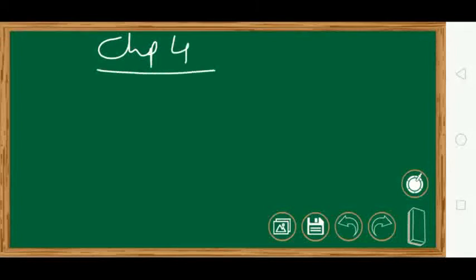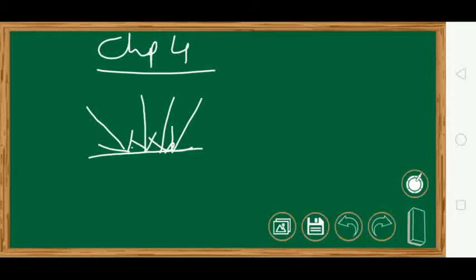Starting with chapter 4, that is pressure in fluids and atmospheric pressure. First of all, let us see what we mean by pressure. Now suppose this is a surface, and there are many forces acting on it, say from here, here and here.